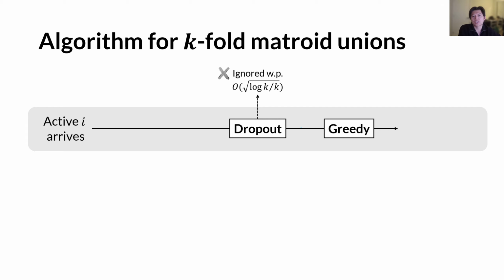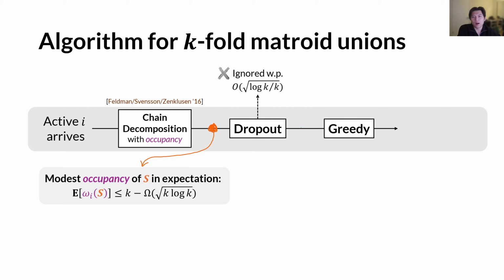Now we're ready to sketch our algorithm and the final analysis for k-fold matroid unions. The algorithm follows a similar structure, but we will first feed every element into a chain decomposition process, which is quite involved. I'm not going into details, but trust me that after this, the occupancy of the remaining set S will be away from k by a significant margin, just like the k-uniform matroid case.